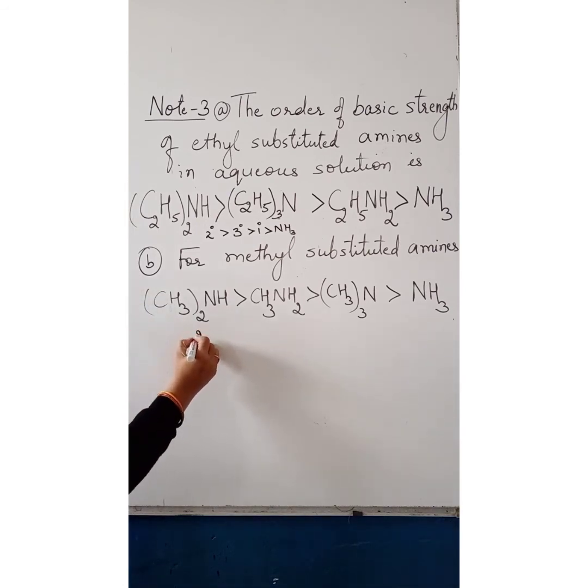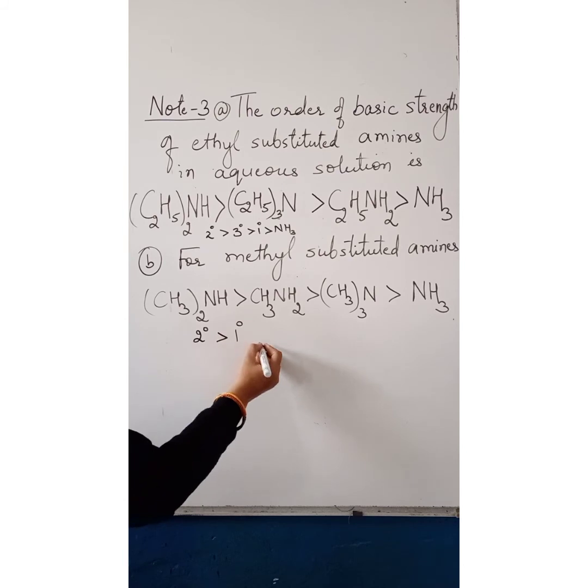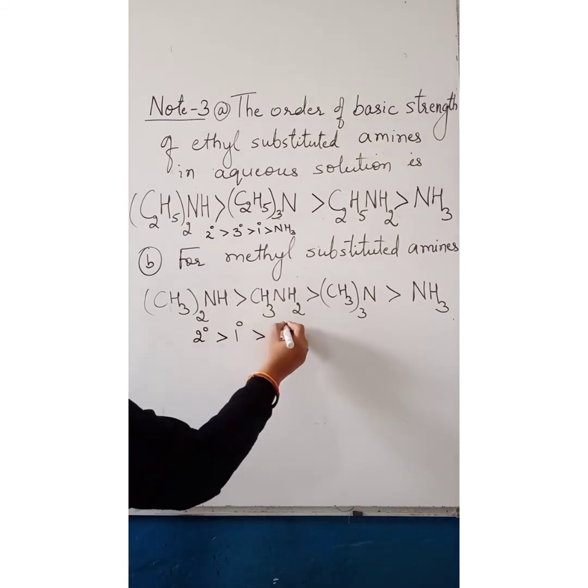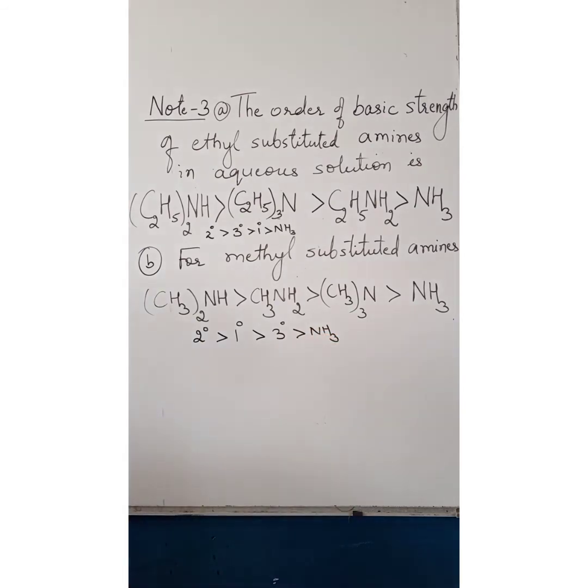You will notice that 2 degree methyl substituted amine is greater than 1 degree, greater than 3 degree, greater than ammonia. So basically, lower is the pKb value, stronger is the base.